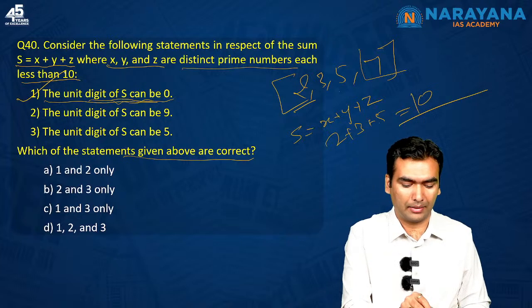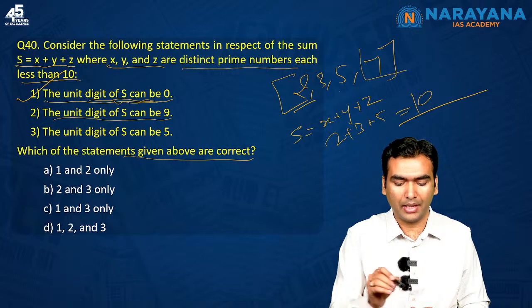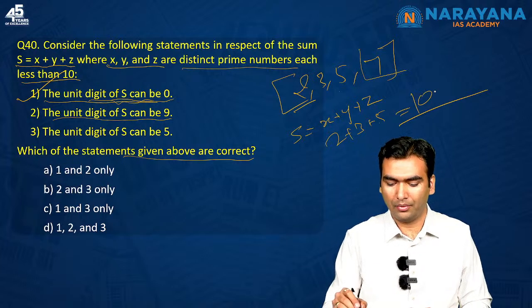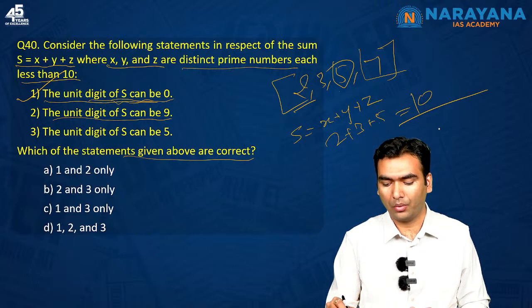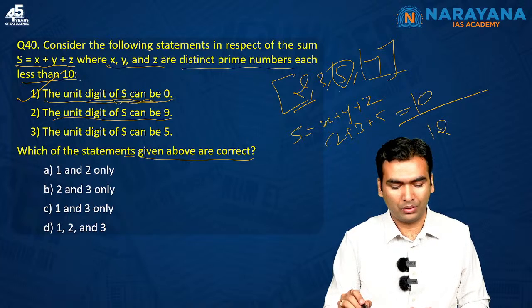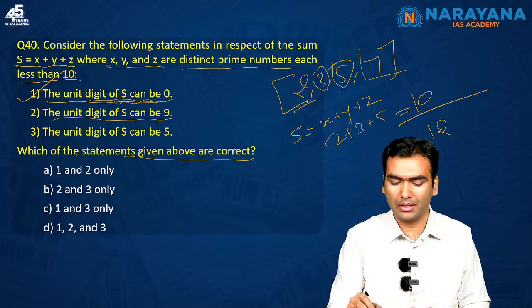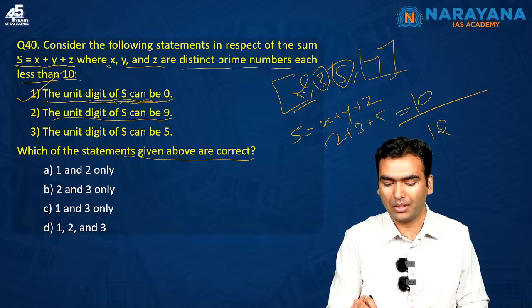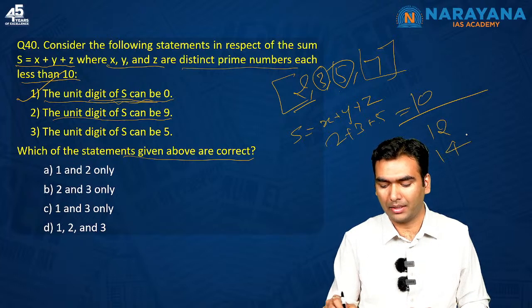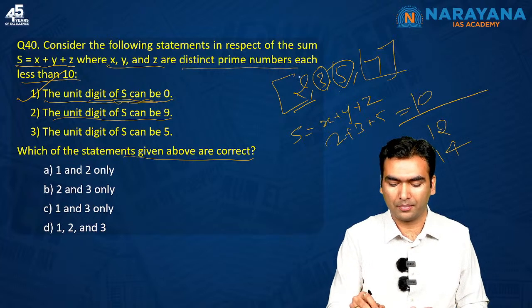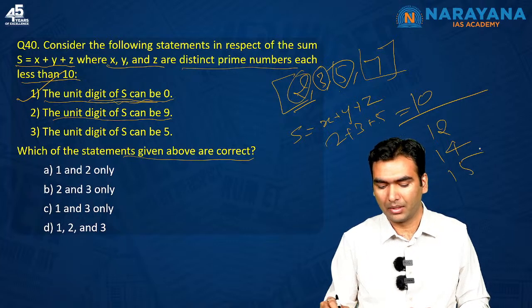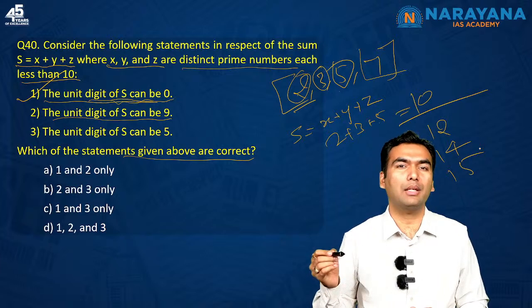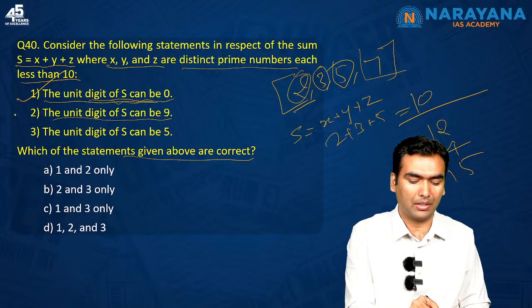So first is correct. Second: the unit digit of S can be 9. Well, if I leave out 7, I get 0. If I leave out 5, then 3 plus 2, 5, 5 plus 7, 12. No, unit digit is not 9. If I leave out 3, 2 plus 5, 7, 7 plus 7, 14. Again, unit digit is 4, not 9. If I leave out 2, 5 plus 3, 8, 8 plus 7, 15. So unit digit cannot be 9. So this statement is wrong.